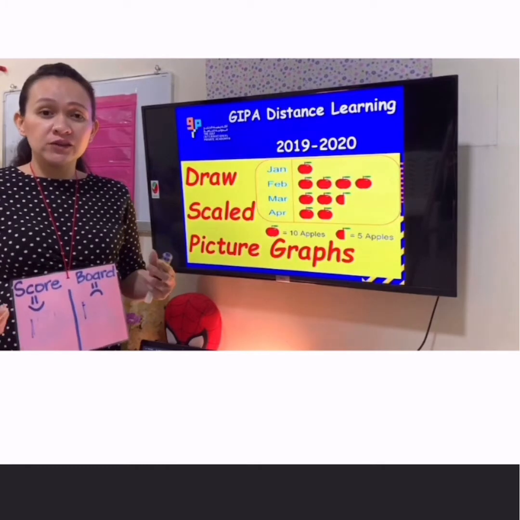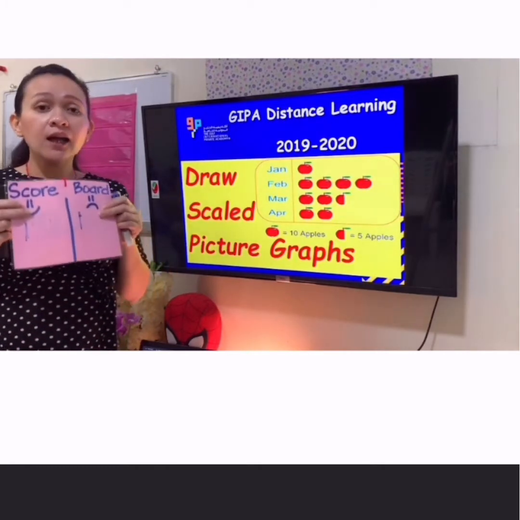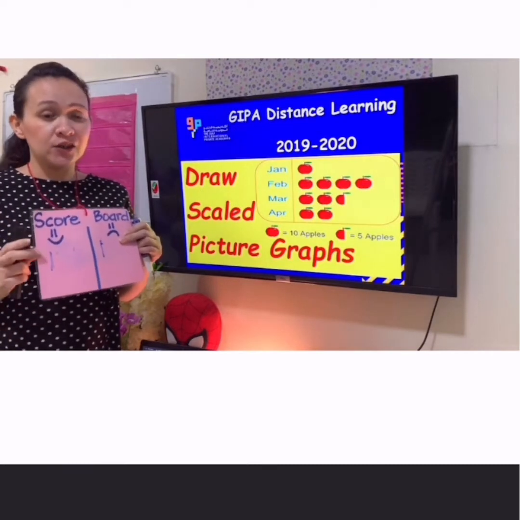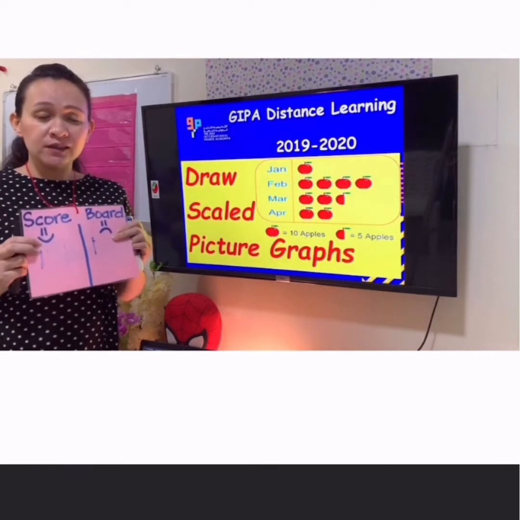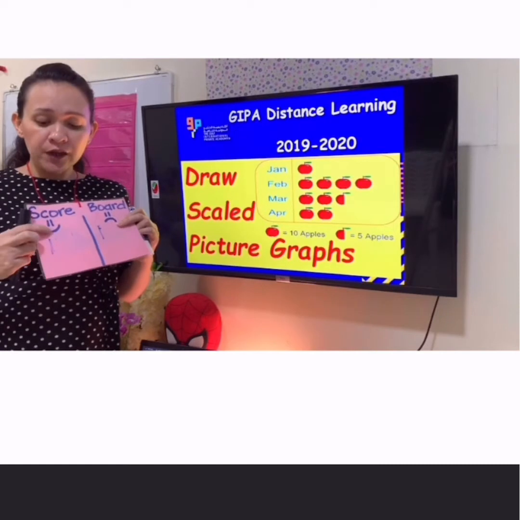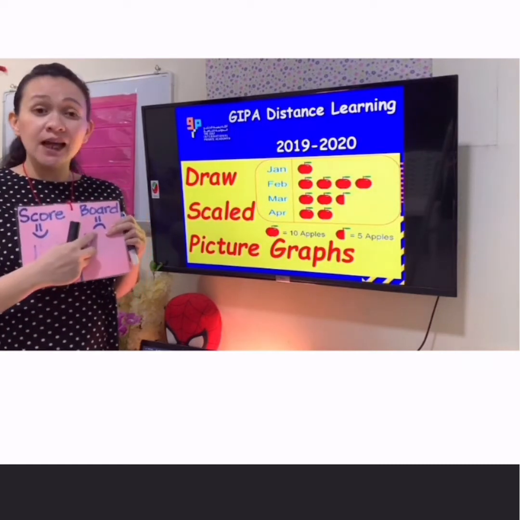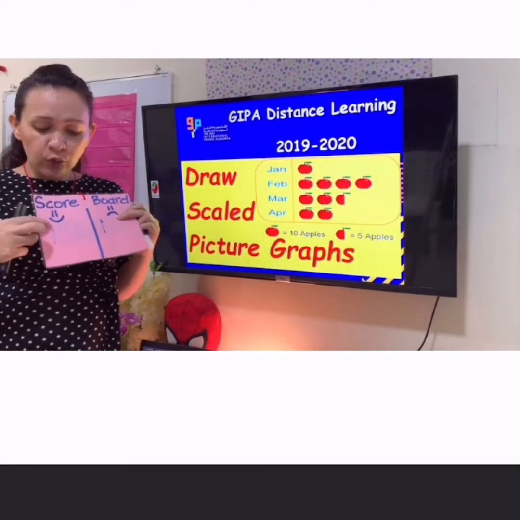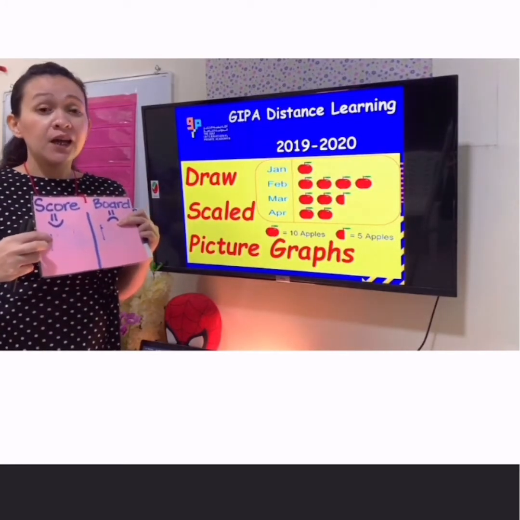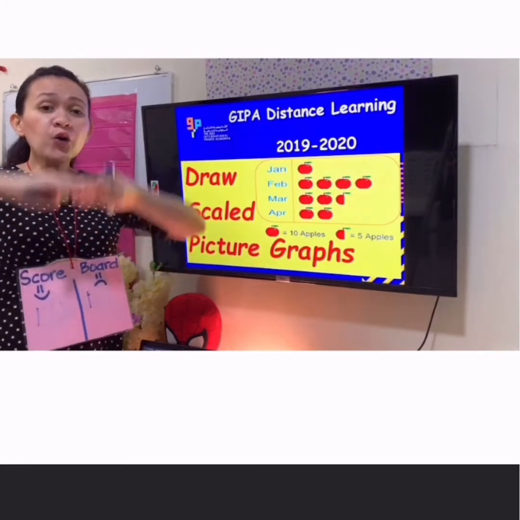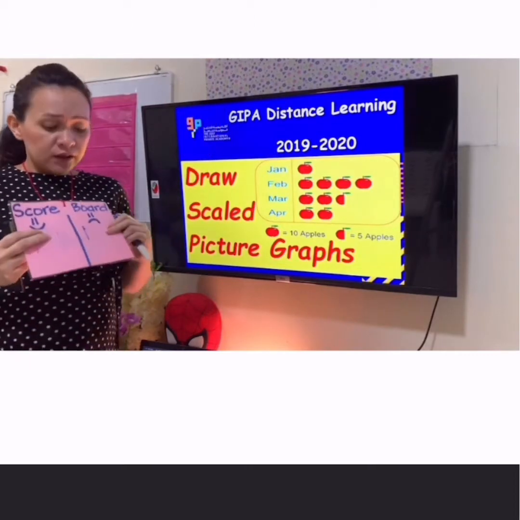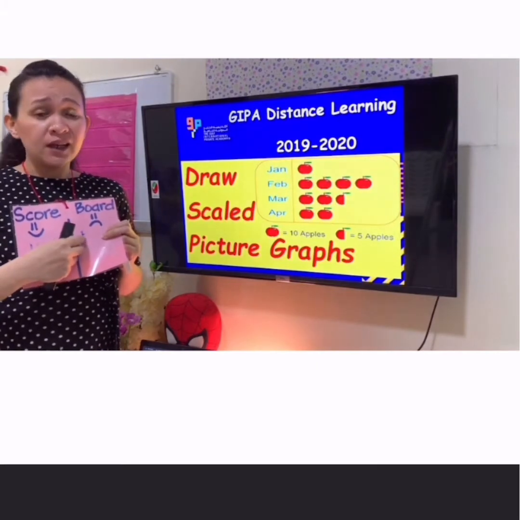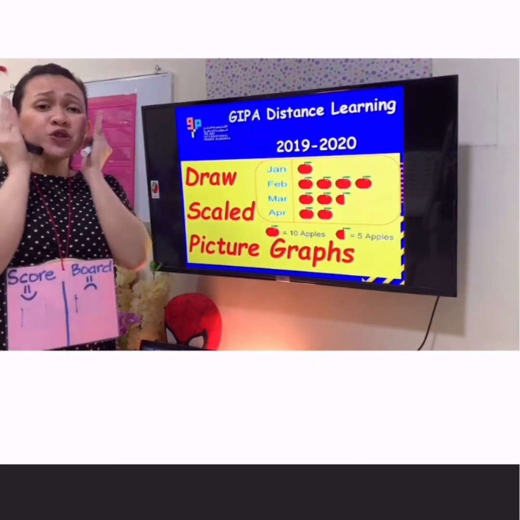Before we start, I have here a scoreboard. We are going to use this scoreboard for today's lesson. How are we going to use this? If you can notice, there is a smiley face and a sad face. If you are doing great, I will put 1 point in the smiley face, and you are going to say, oh yeah. If you are not doing good, I will put 1 point in the sad face, and you will say, oh no.